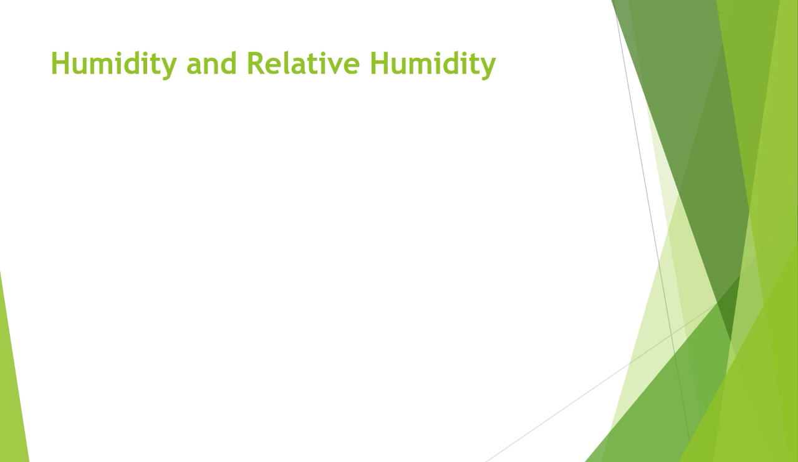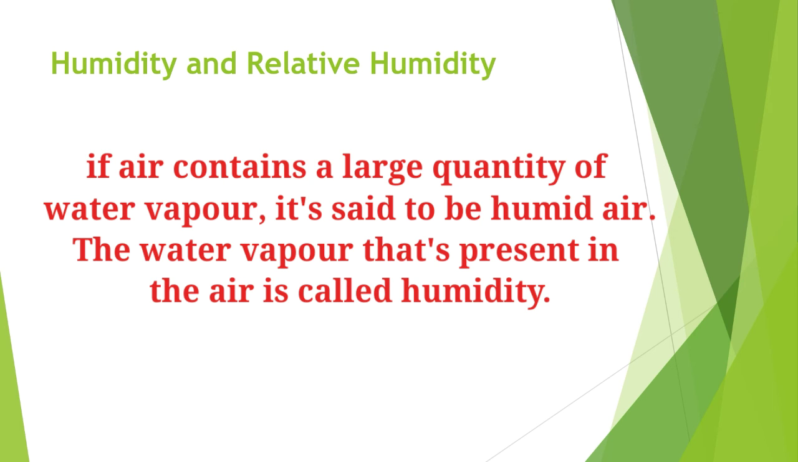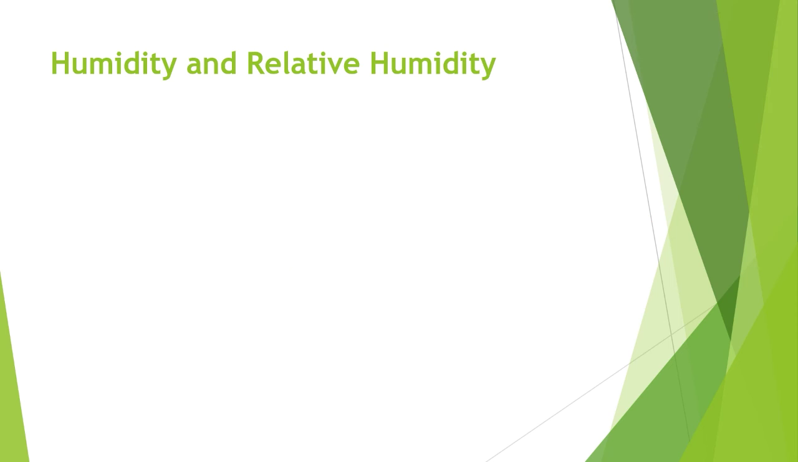And next now, humidity and relative humidity. We'll see what humidity and relative humidity are. When the air contains a large quantity of water vapor, it is said to be damp or moist or humid air. The water vapor that is present in the air is called humidity. If it contains a small quantity of water vapor, it is said to be dry.